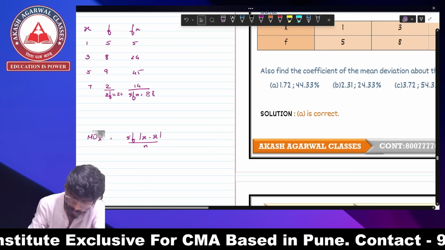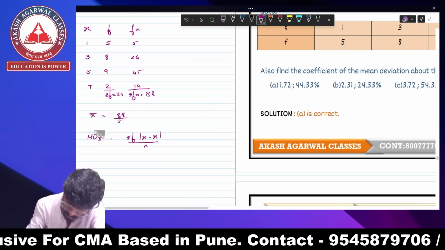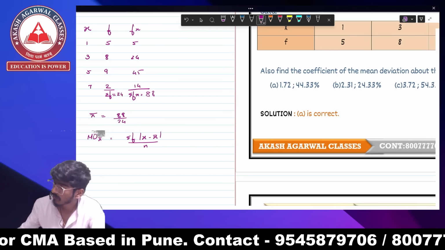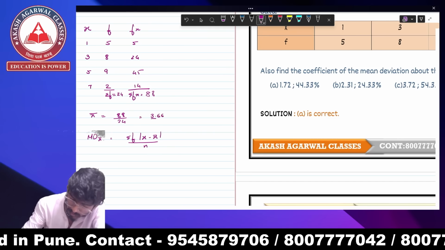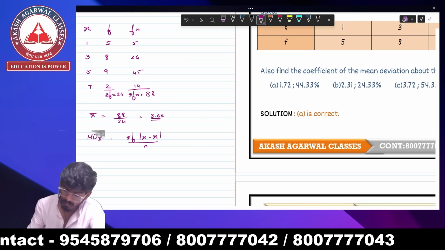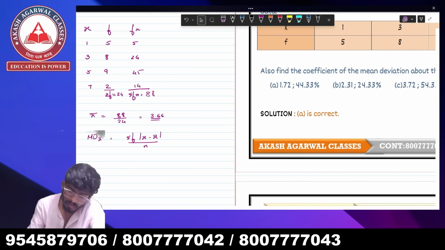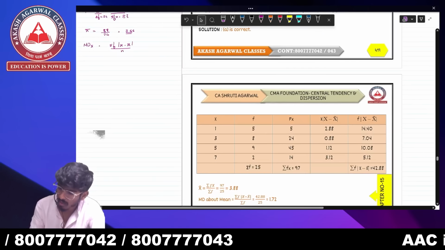It is 24. So how do we find mean? Mean becomes 88 upon 24. It becomes 3.666. So 3.666 is your mean over here, right? So now I'm going to find x minus x bar.